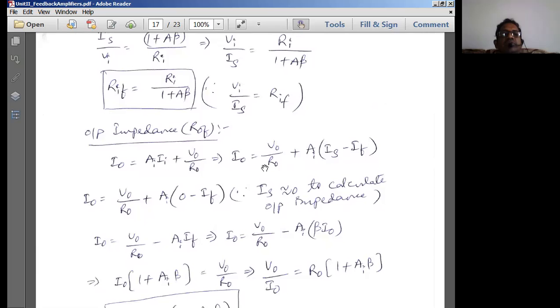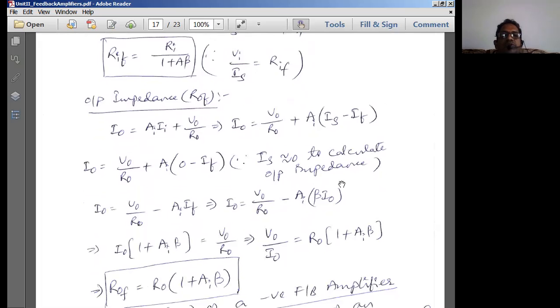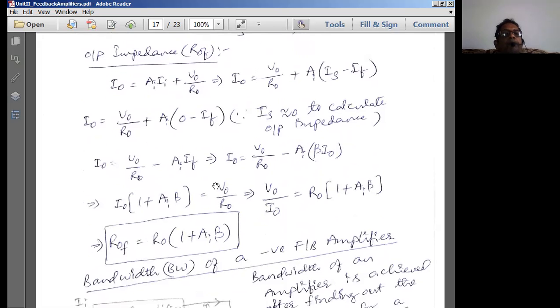So from this KCL equation, I naught is equal to V naught by R naught minus AI into II. What is II? Because of negative feedback, I can write IS minus IF. So IS is approximated to 0 to calculate the output impedance. As usual, IS, that is the source current, is taken as equal to 0 to find our output impedance. So IS goes to 0, and we are left with I naught is equal to V naught by R naught minus A into IF.